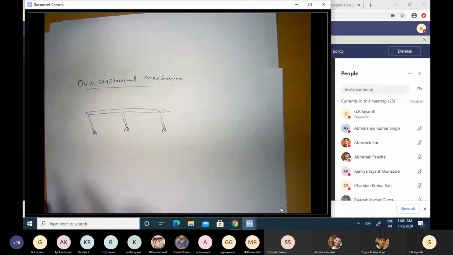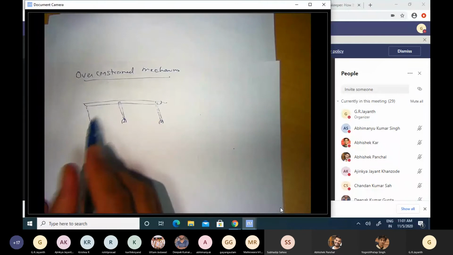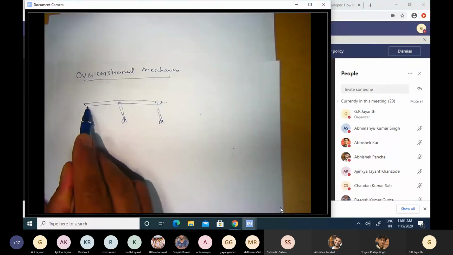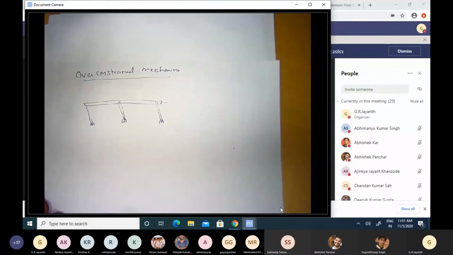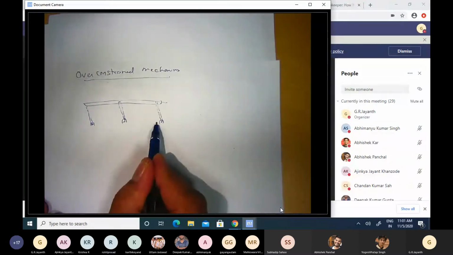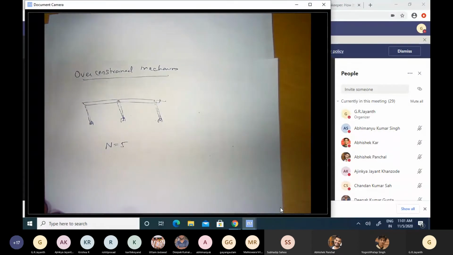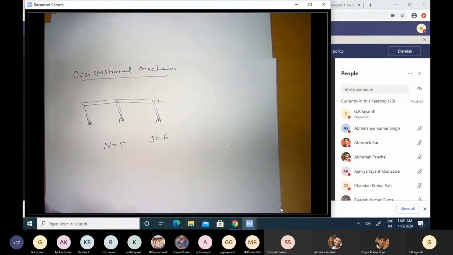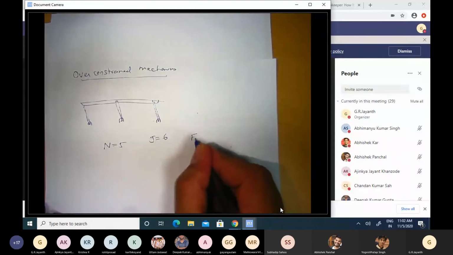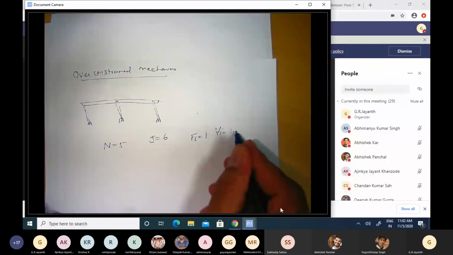So if you apply Grubler's criterion here, this is a planar mechanism. How many rigid bodies do we have? We have this entire top rod as one rigid body, and then you have these 3 cranks. So that's 1 plus 3, 4 rigid bodies plus the ground, which is 5 rigid bodies. So n is 5. How many joints do we have? We have 6 joints. So J, capital J, is 6. Each of them are revolute joints, so Fi is equal to 1 for all i, for i equal to 1 to 6.